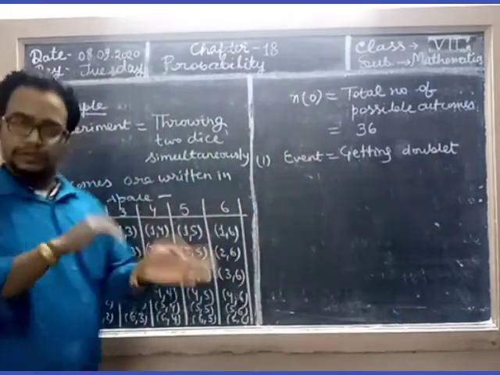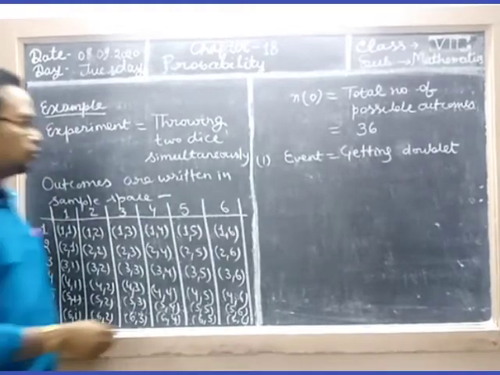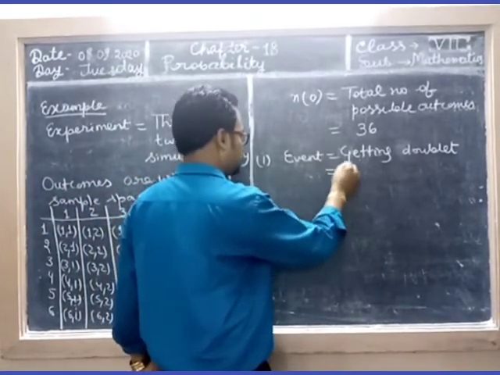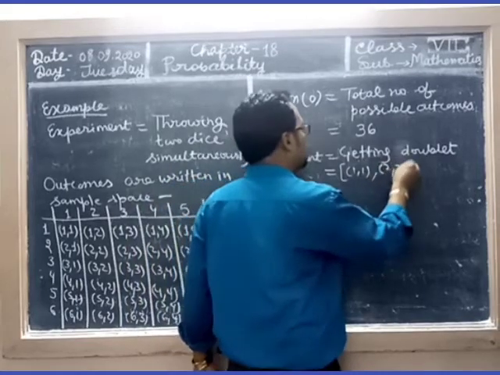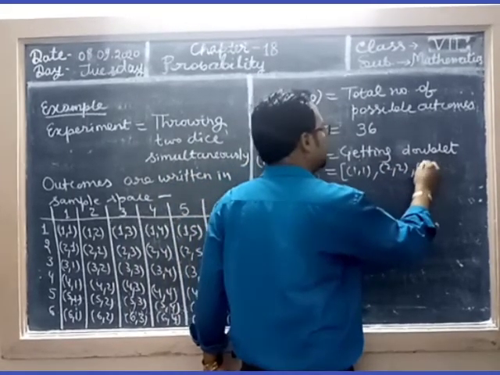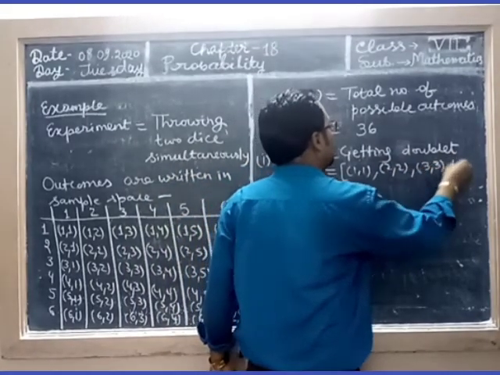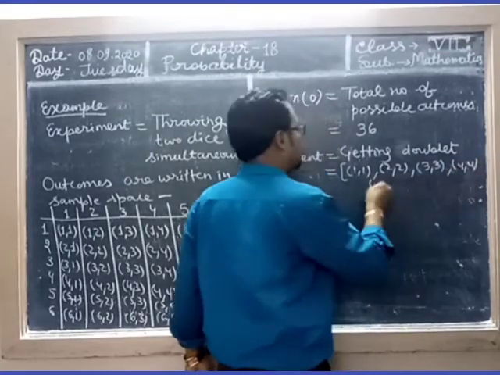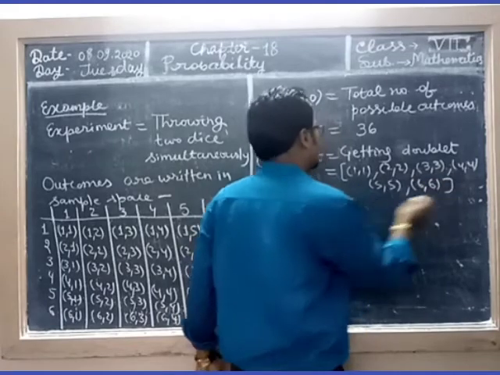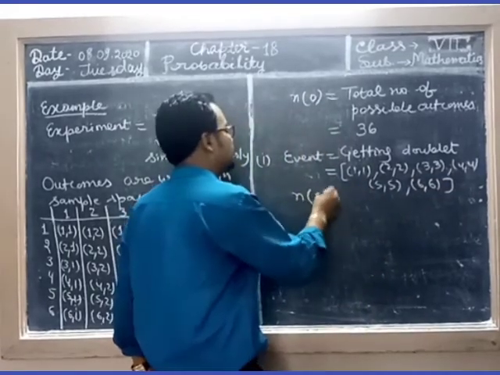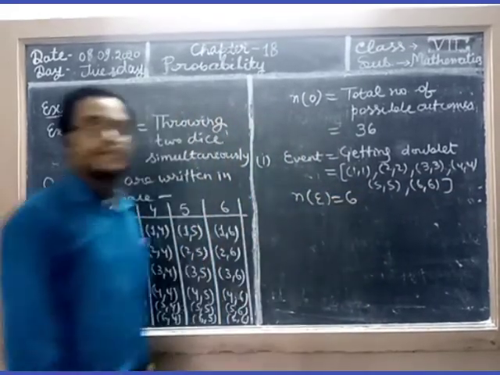Doublet means the same number on both the dice. So the event will be 1,1, 2,2, 3,3, 4,4, 5,5, 6,6. So n of E equals 6.